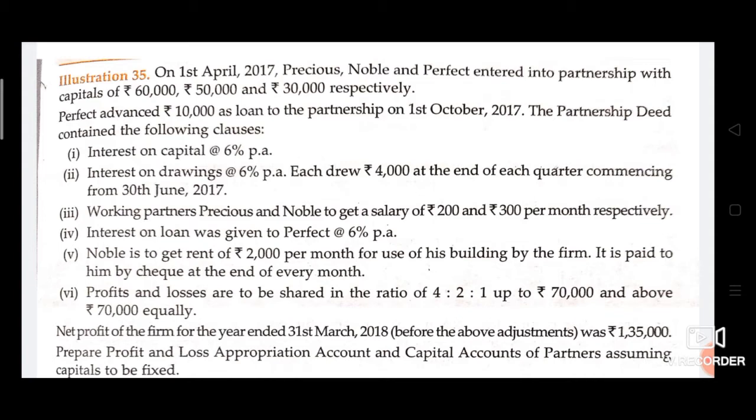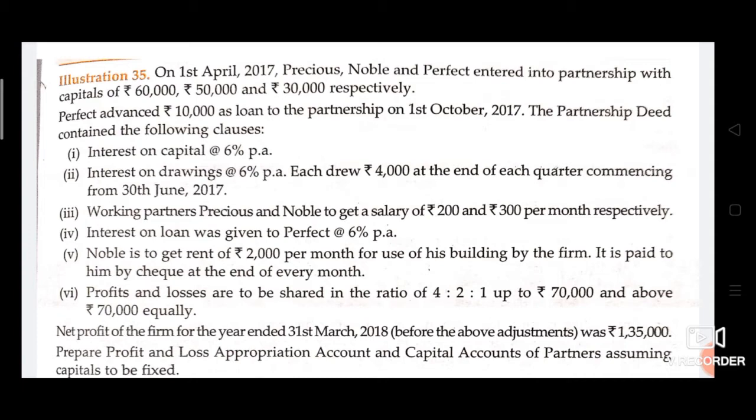First, interest on capital at 6% per annum. Second, interest on drawings at 6% per annum, each drawing of rupees 4,000 at the end of each quarter commencing from 30th June 2017. Third, working partners Precious and Noble get a salary of rupees 200 and rupees 300 per month respectively.